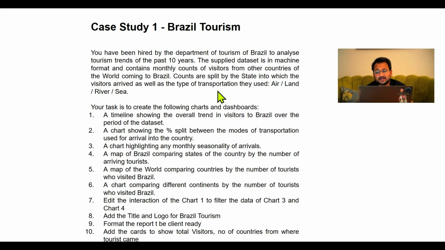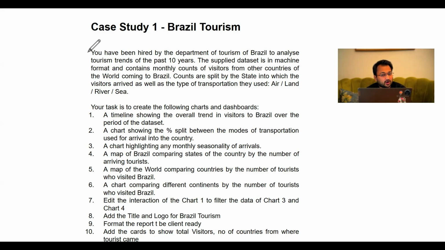So the problem statement is that we have been selected by Brazil tourism. You can assume you work for some tourism company, like Make My Trip or Agoda or likewise. And to them, a project has come wherein they have to understand how tourism is happening in Brazil, so that if they have to come up with some offers and discounts, they can plan accordingly.